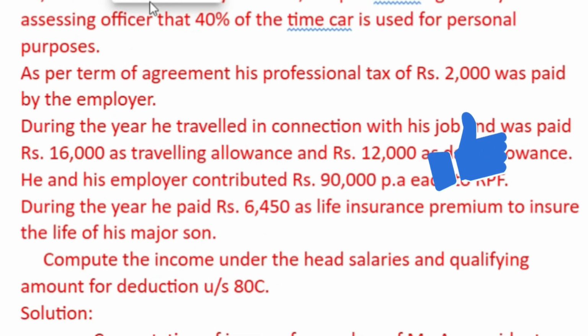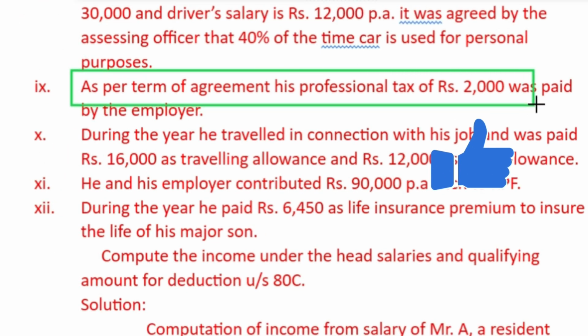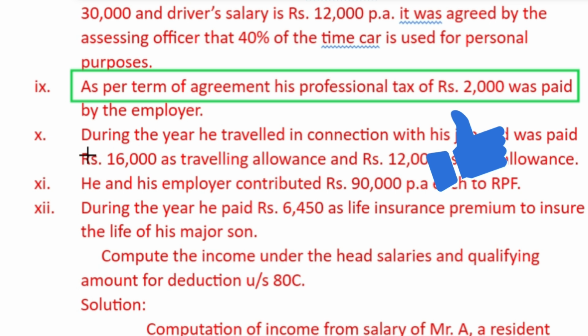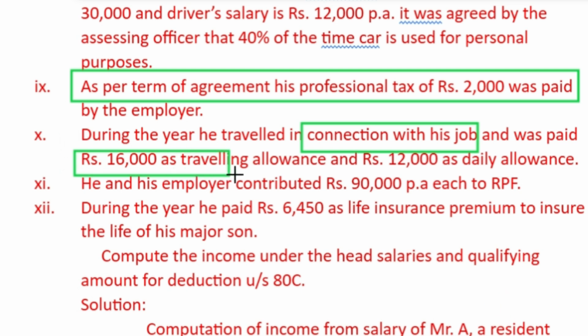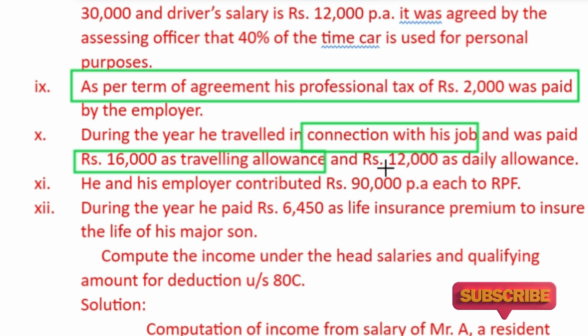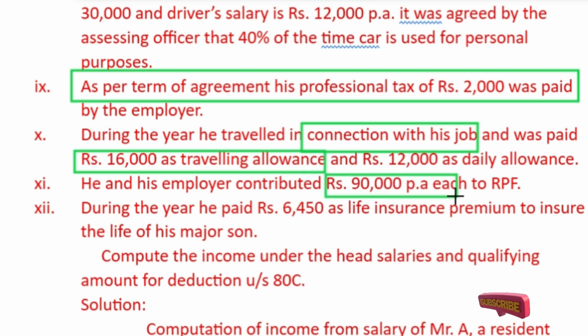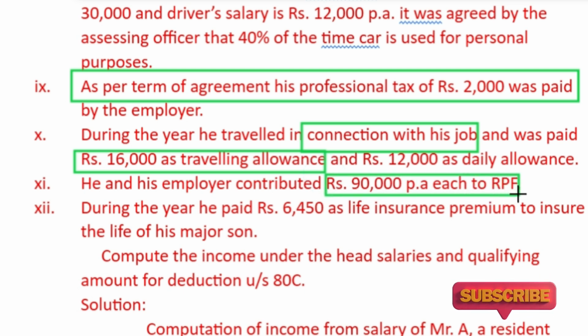As per terms of the agreement, this is professional tax paid by the employer. During the year, he traveled in connection with the job and was paid 1600 as traveling allowance and rupees 1200 as daily allowance. He and his employer contributed rupees 90,000 per annum each to RPF, recognized provident fund. Both employer and employee contributed.